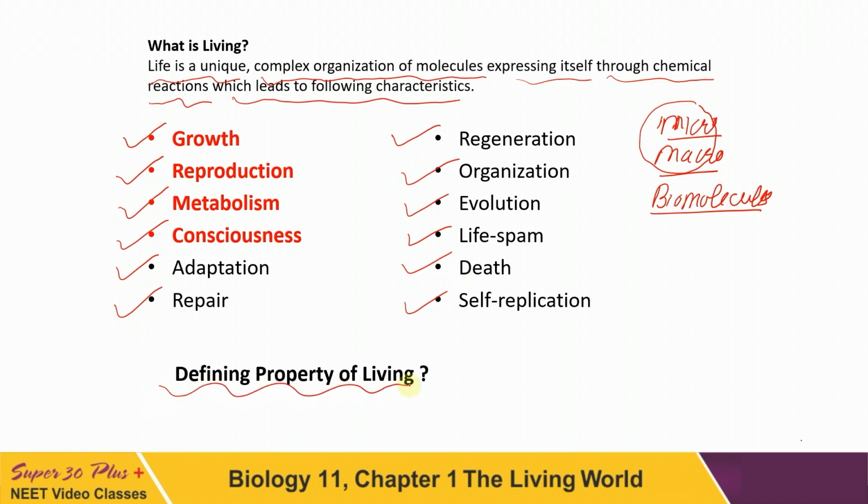In all these characters, you see, some of the characters are found in all livings. The characteristics which are found in all livings, these are known as defining properties or defining characteristics. Do you think that out of these, which one is the character which is found in all?